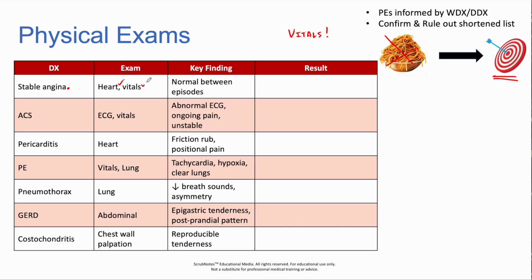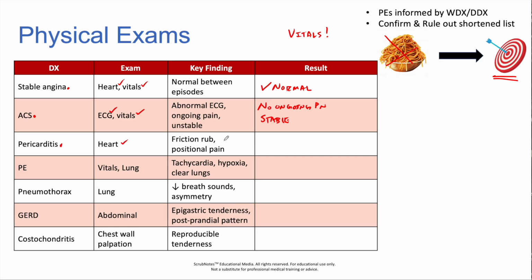So if we're suspecting stable angina, we'd want to look at heart exam, check vitals. We'd want to look for any kind of normal pain between the episodes. So for this patient, everything was within normal limits. To assess for acute coronary syndrome, you'd probably need an ECG, but you definitely want to check vitals. If that was the diagnosis, then you'd probably see an abnormal ECG, there'd be ongoing pain, and the patient would be unstable. So for our case today, that's not the situation, and the vitals are stable.